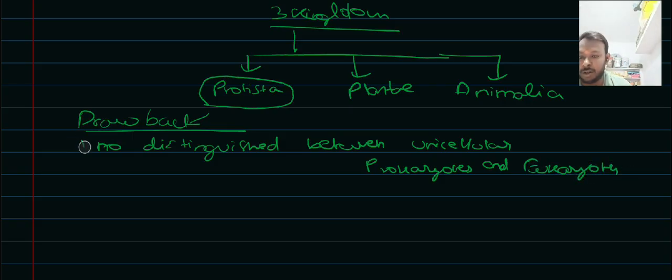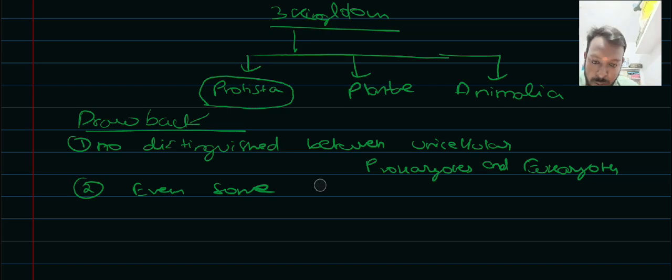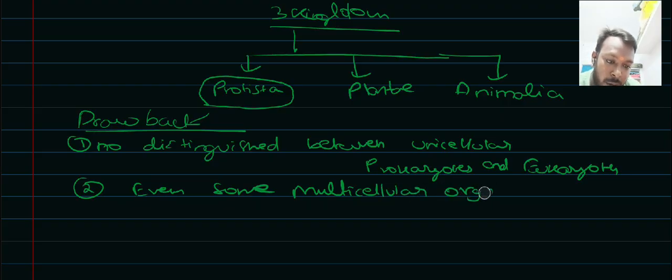The other drawback is that even some multicellular organisms, multicellular algae, were included under the kingdom Protista. So this system of classification also has some drawbacks. Now coming to the next system of classification, that is the four kingdom classification system.